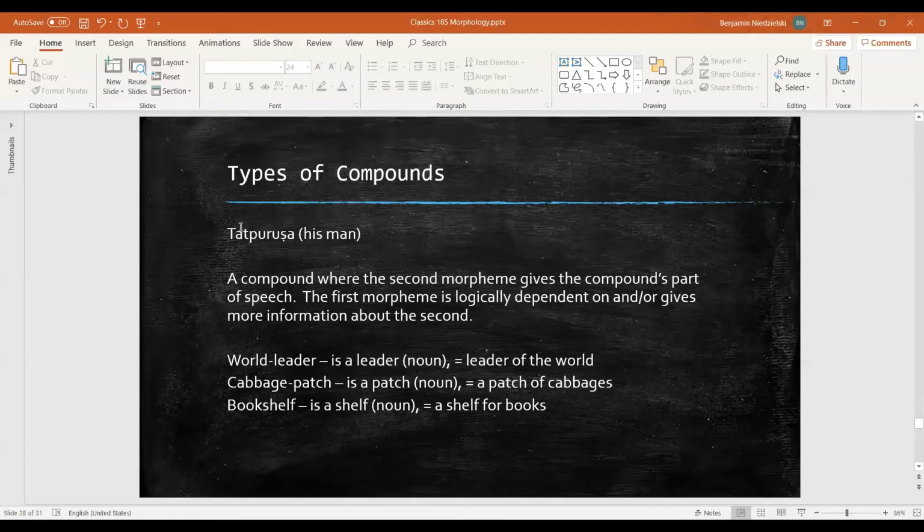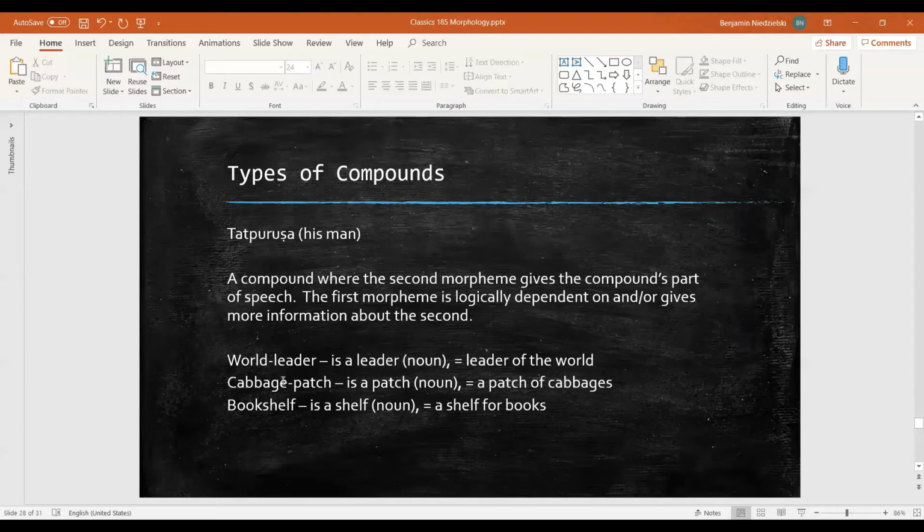Tatpurusha is again an example of a Tatpurusha. We have of him and we have man. So his man is a man, and we can use the prepositional phrase of him to say the man of him to get the same meaning.